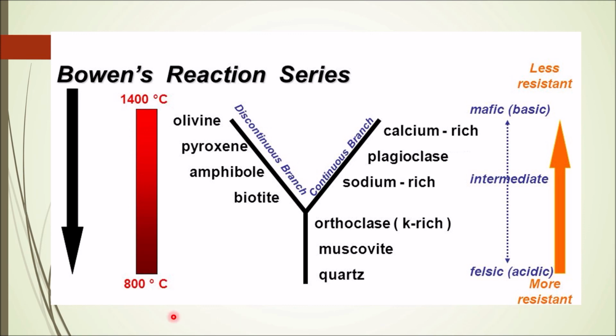More resistant means the minerals which are formed at low temperature, these are not vulnerable to weathering. So they will weather last, while the minerals which are high temperature minerals are not stable at the surface, or they'll be easily decomposed, or they'll be easily breakable, and so these are less resistant. So this is the order of formation of minerals, and this is the order in which they can easily be weathered. So this was all about Bowen reaction series.